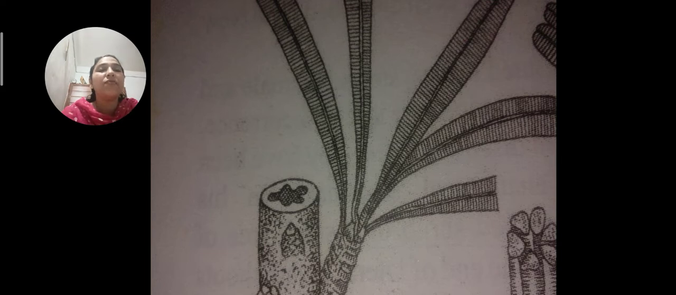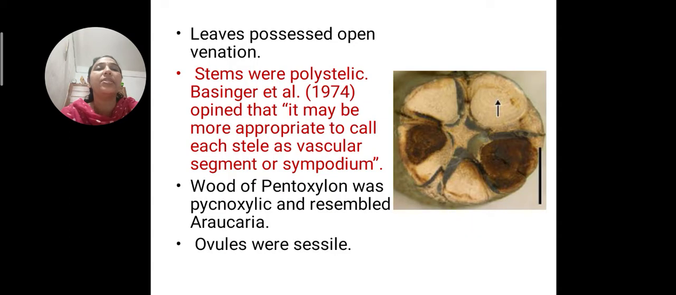See, this is the fossil form. You can see the lanceolate leaf with a distinct midrib, and when the stem is cut, what you can see is the 5 xylem, the Pentoxylon group. See, in this also you can see Pentoxylon, 5 xylem. The leaf possesses open venation that you have seen, and the stem is in a polystelic condition.